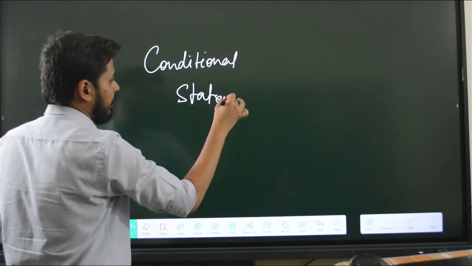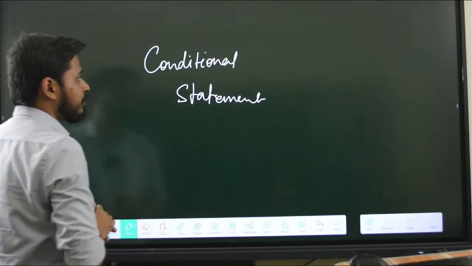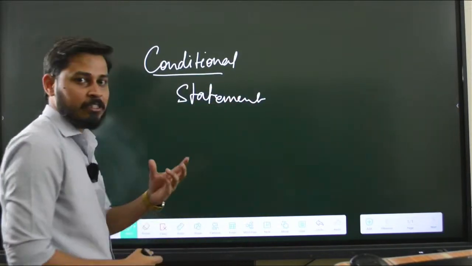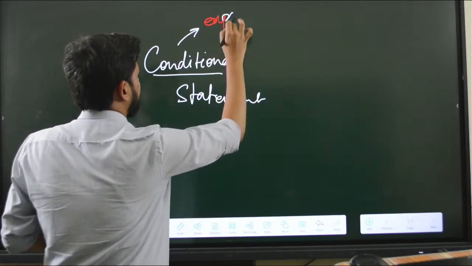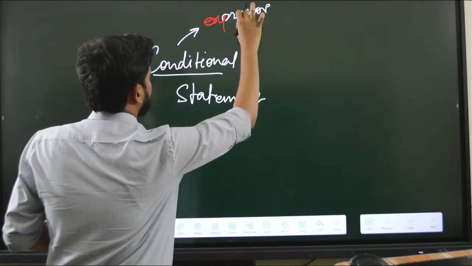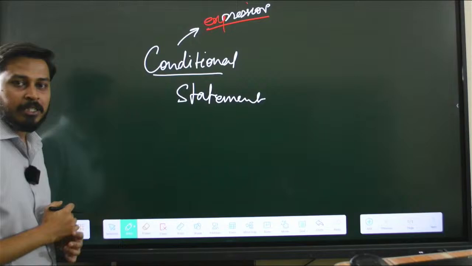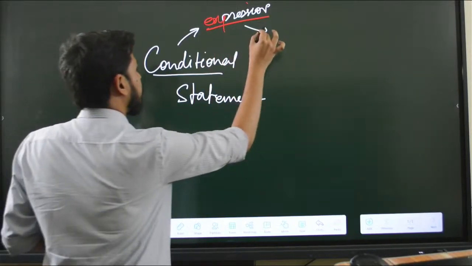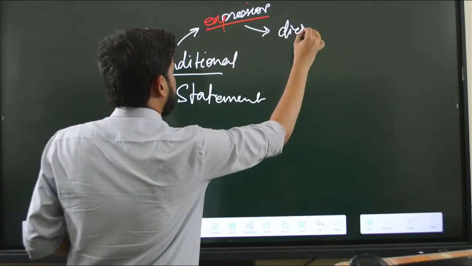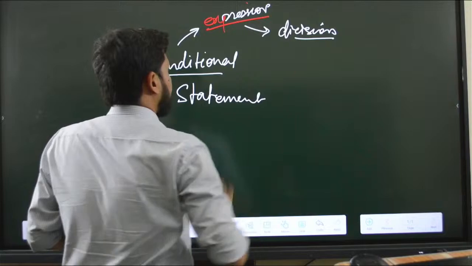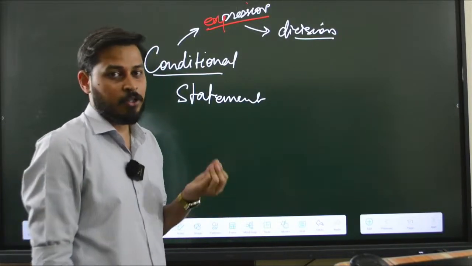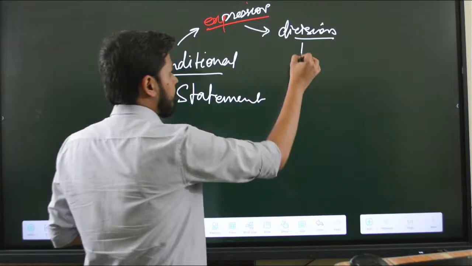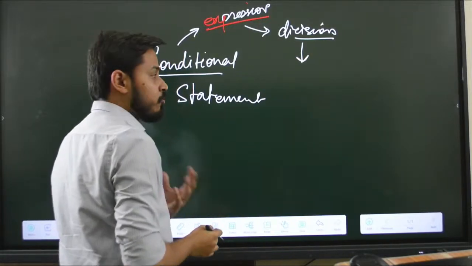Conditional means, what is a condition, guys? A condition is some expression which is going to be used to take some decision in your program, and based on that decision, the program will do the job respectively.